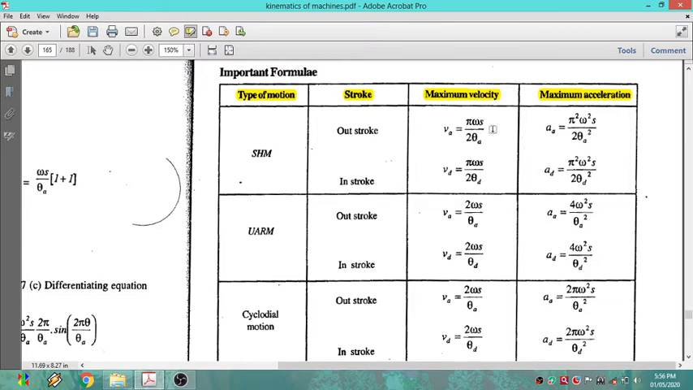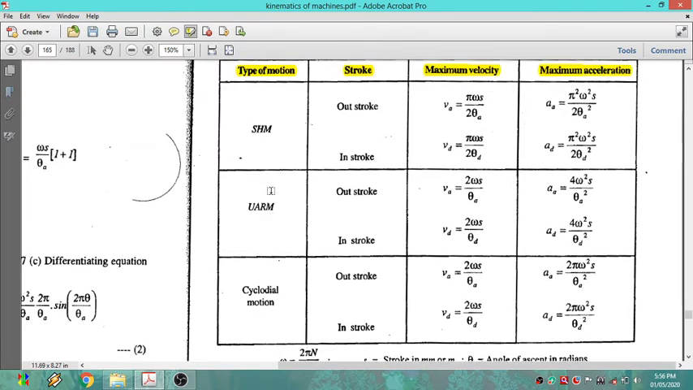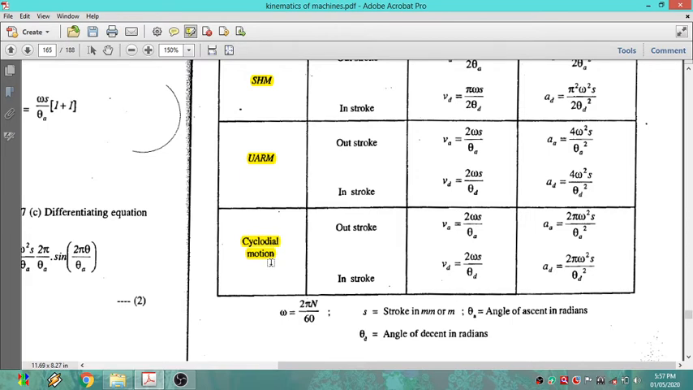Now how can we calculate that? We can use these equations. There is no derivation, only how to take this equation and how to calculate maximum velocity as well as maximum acceleration. In the first column we will take types of motion. We have four important types of motion. Uniform velocity: there is no maximum velocity and no maximum acceleration, because with uniform velocity there is no change. You will only get maximum velocity and maximum acceleration for simple harmonic motion, uniform acceleration and retardation motion, and cycloidal motion. Right?